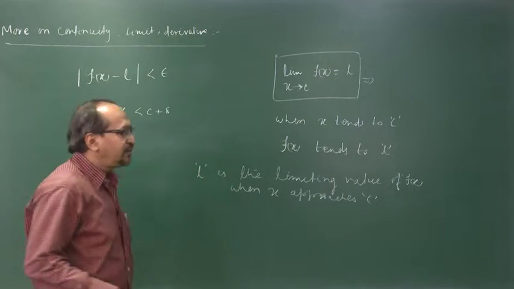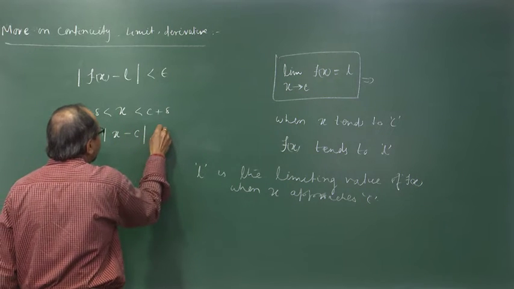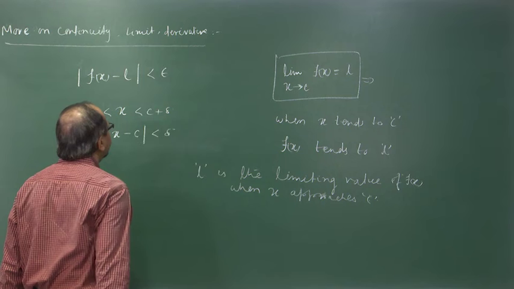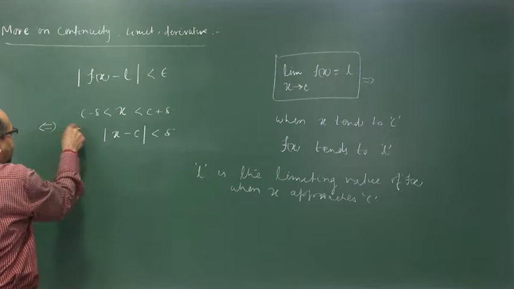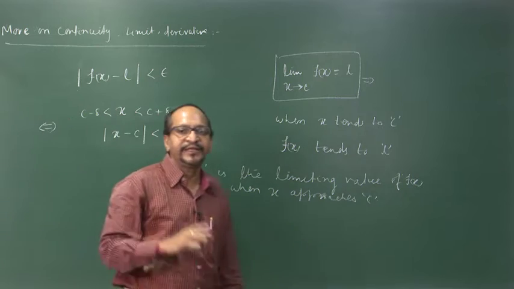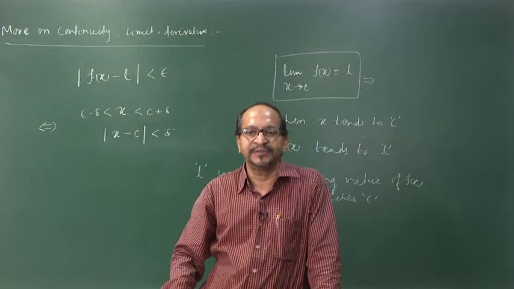That means there exists a small positive number delta so that mod of x minus C is less than delta. So, if this implies this and they double imply, then we say that the limit of the function exists at x equal to C.